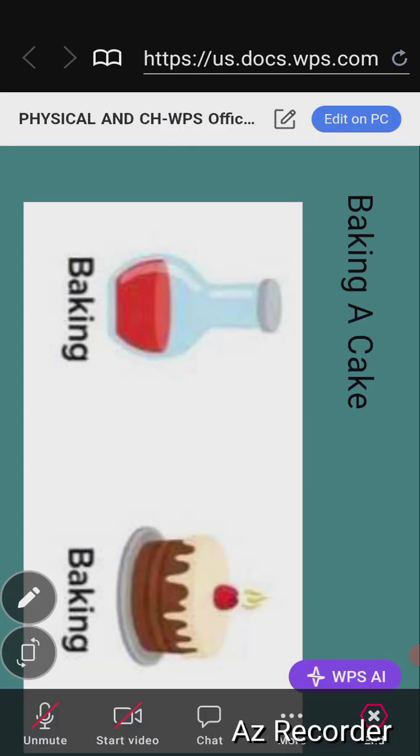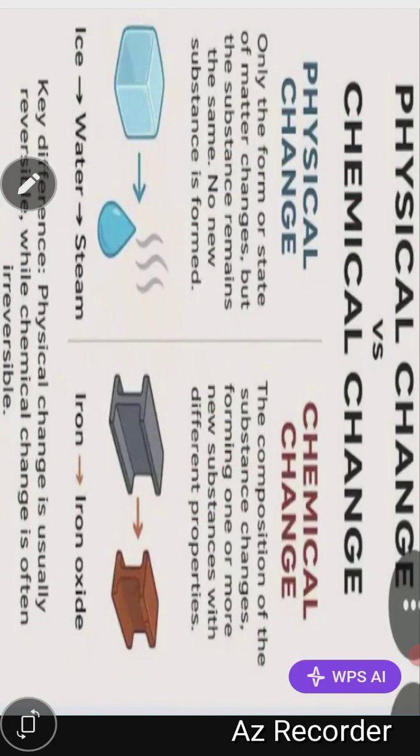So let's proceed. The next one is the differences between physical and chemical change. As I've explained earlier, physical changes are easily reversible and no new substance is formed, while chemical changes are not easily reversible and new substances are formed. Examples of physical changes: ice melting to give us water, and water turning to steam.